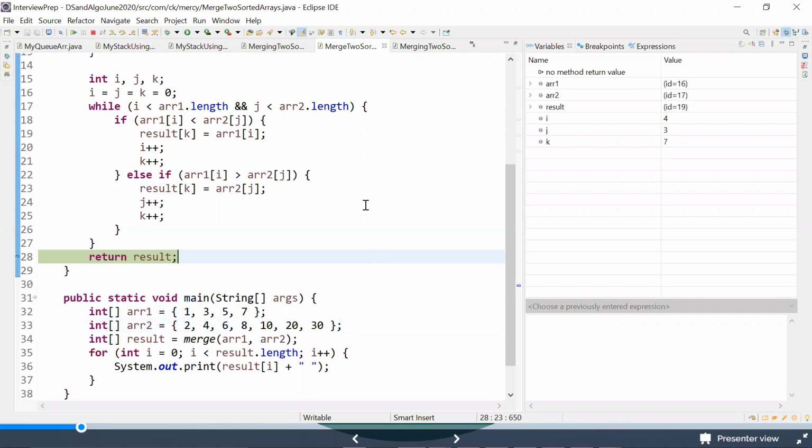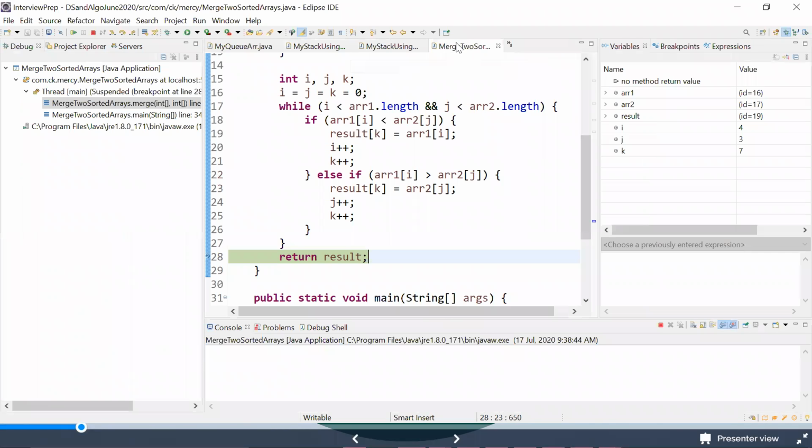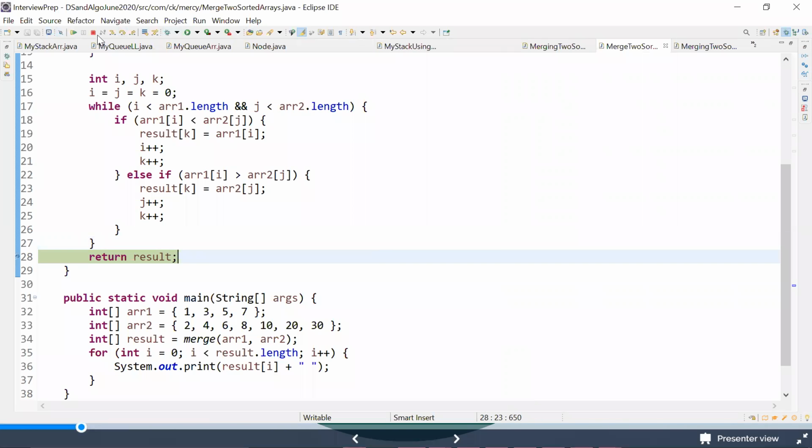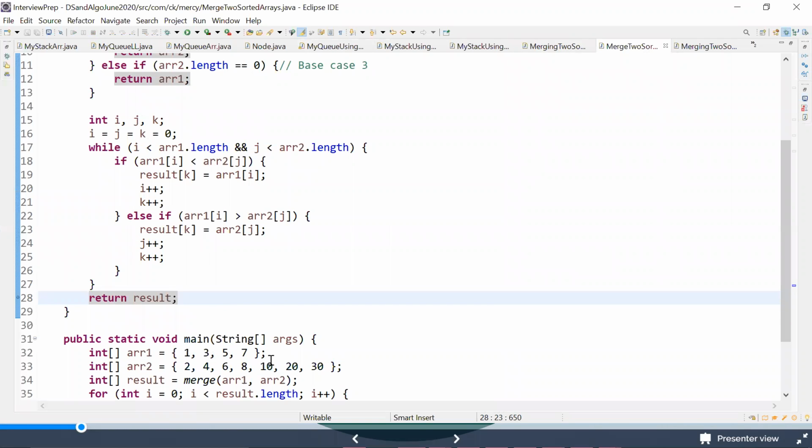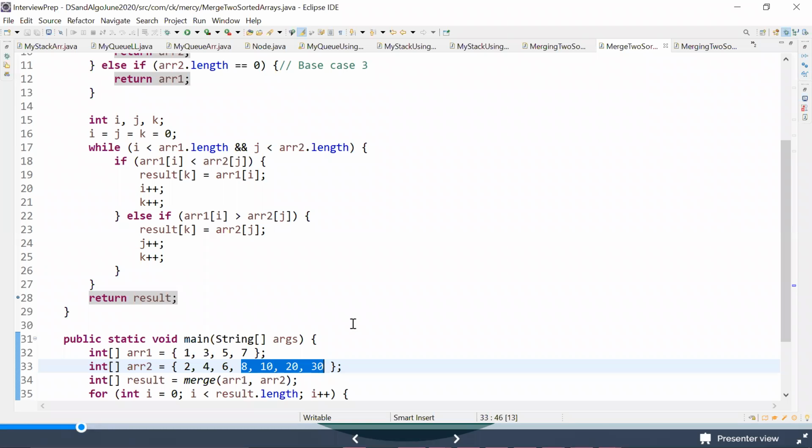So with this, guys, what I want to say is we have done almost our coding, but we missed one base case. So what is that base case saying? After your while loop gets executed, there is some part of array which is missing. So we need to attach this some part of array also. So how do we do it? Maybe I'll try to copy that with the one that I have already written.